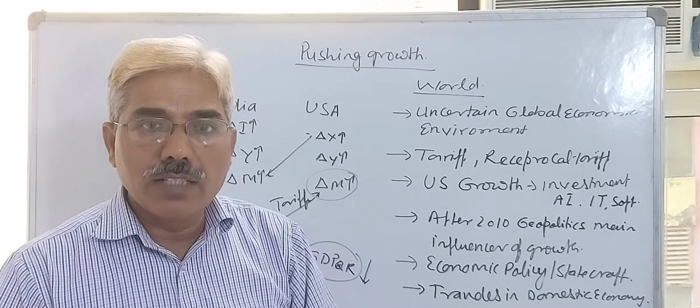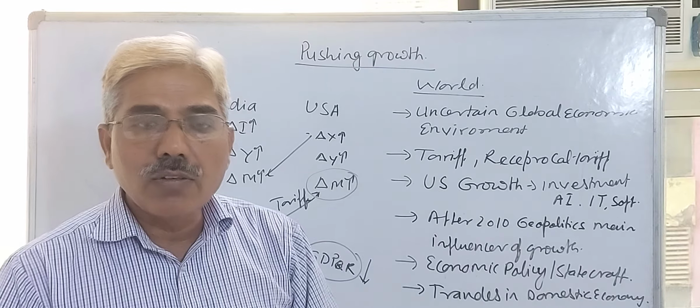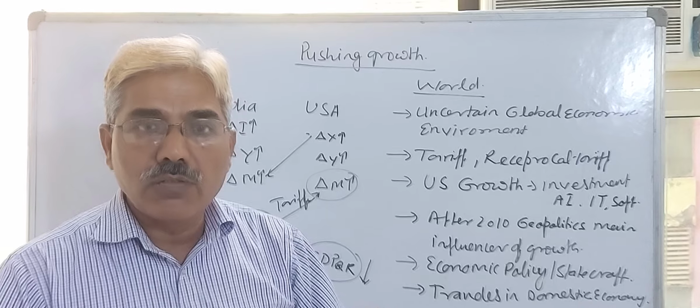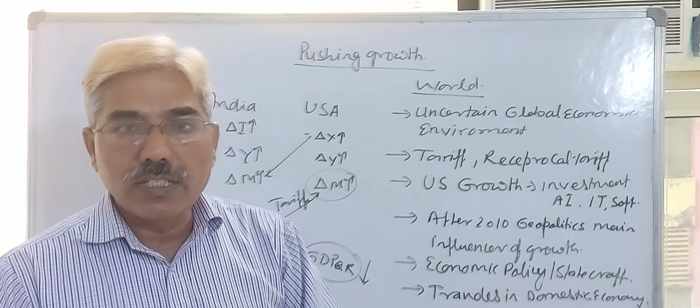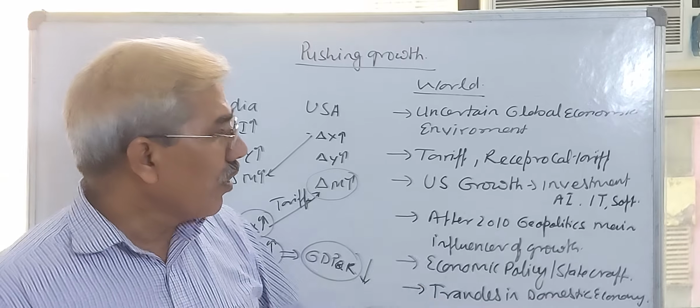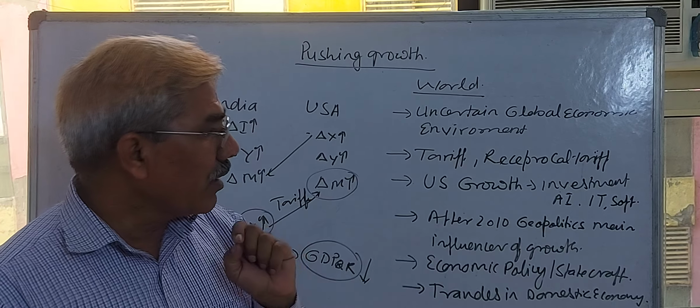All over the global GDP growth rate was round about 3% during 2024-25 and 2025-26. It is because of American policy. One point is clear.